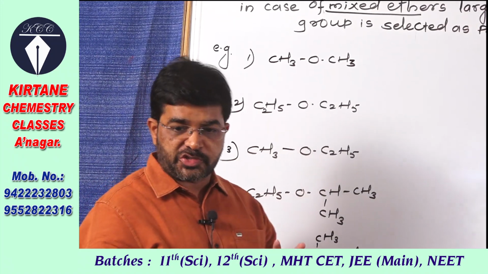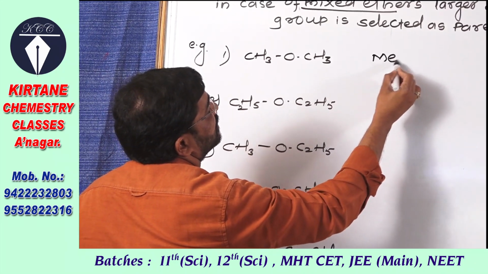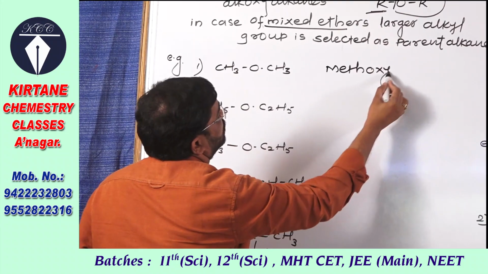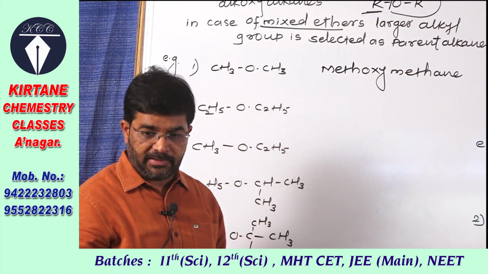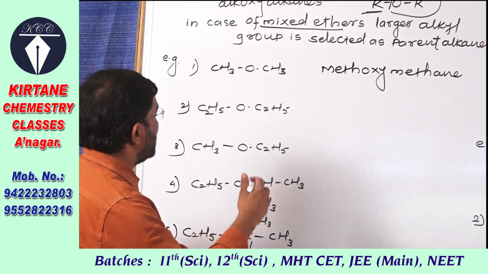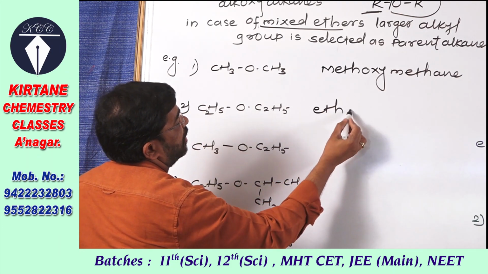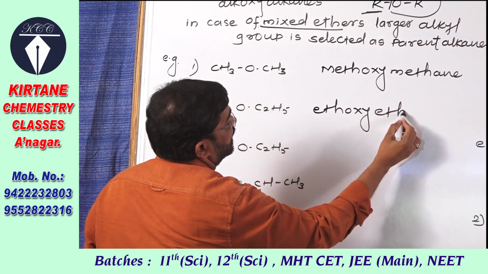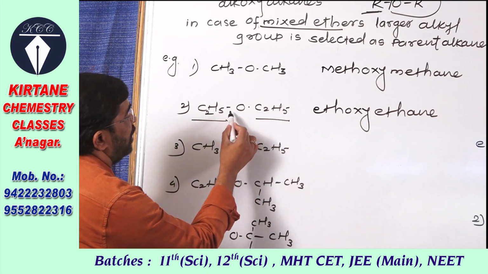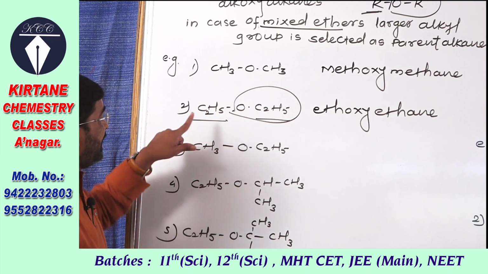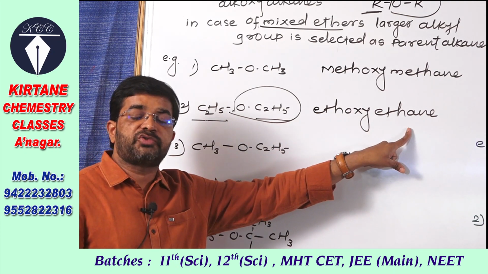Both alkyl groups are the same, and therefore we can write its IUPAC name as methoxy, and the parent alkane is methane: methoxymethane. Then the second one: both alkyl groups are the same, so one is taken as alkoxy and the other, having two carbon atoms, is taken as ethane, so its IUPAC name is ethoxyethane.